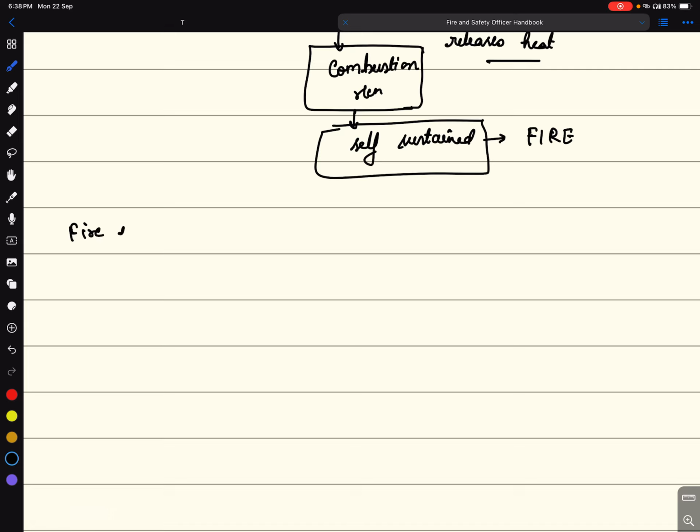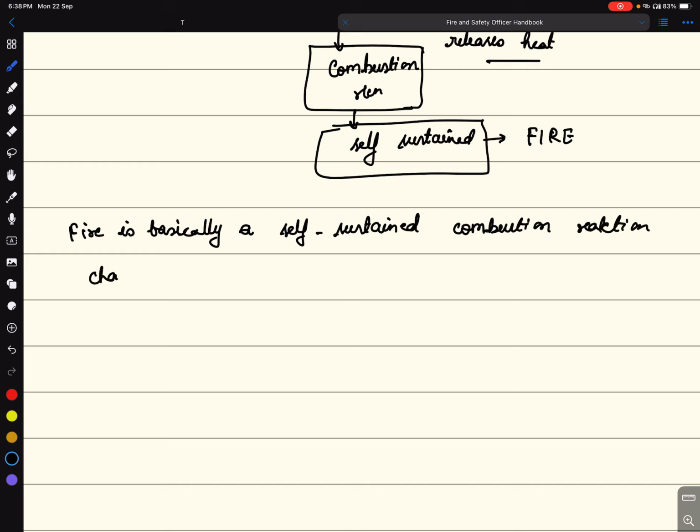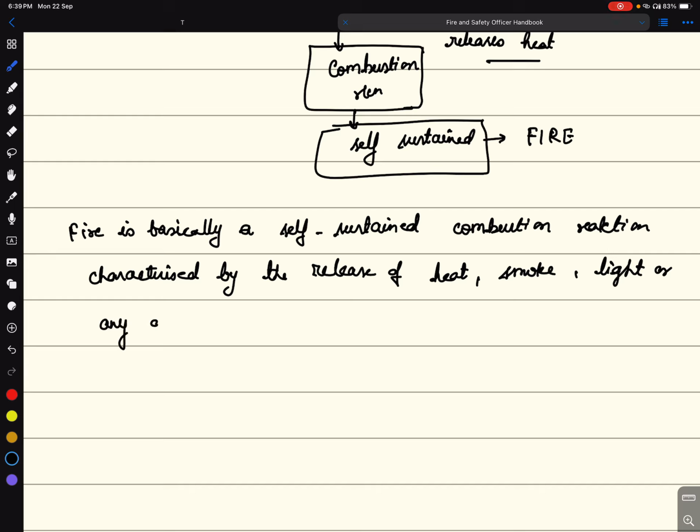Fire is basically a self-sustained combustion reaction characterized by the release of heat, smoke, light, or any combination of these.